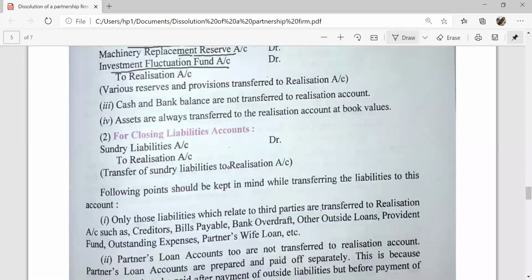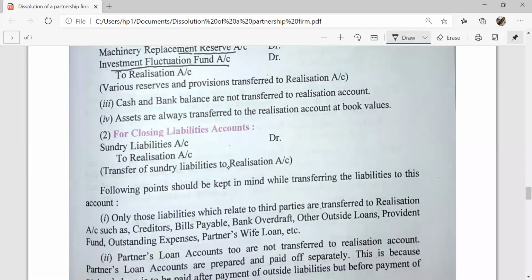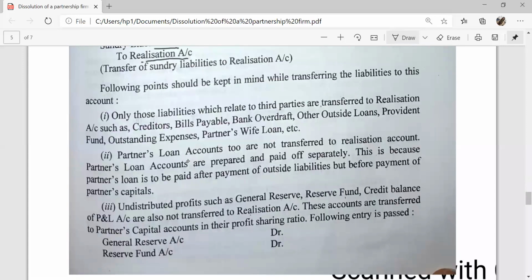For closing the liabilities accounts, all the liabilities are transferred to the credit side of the realization account: sundry liabilities to realization account. The following points should be kept in mind while transferring the liabilities.